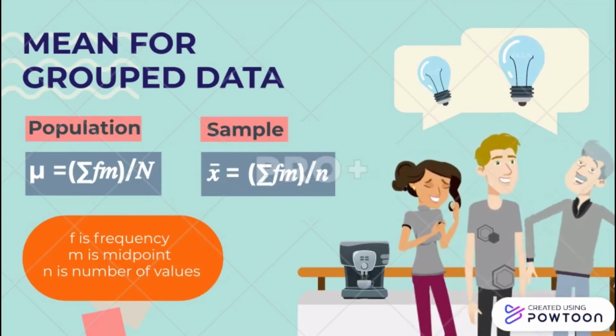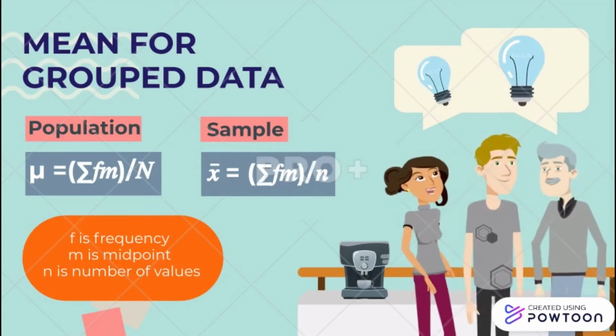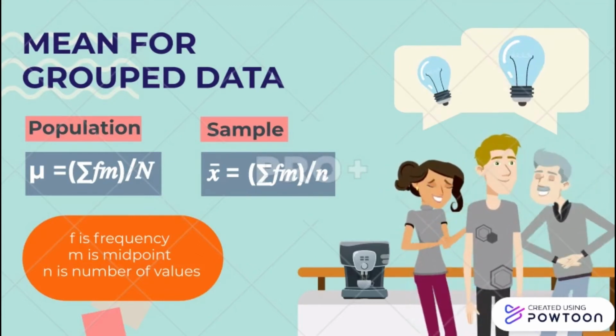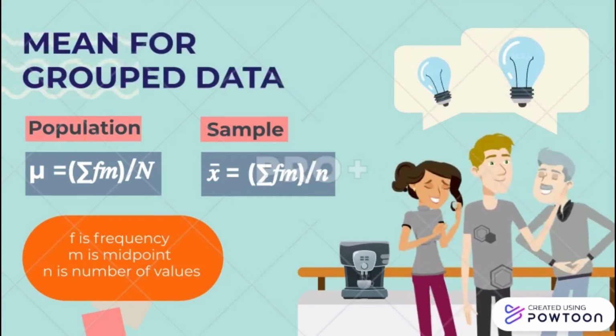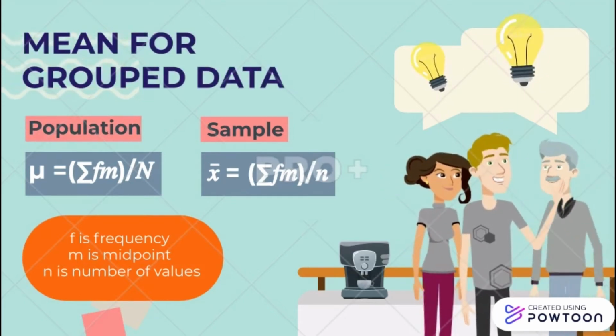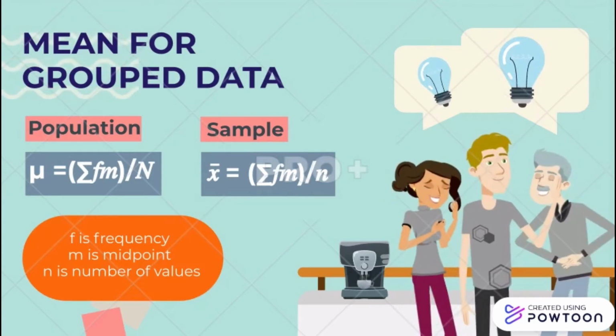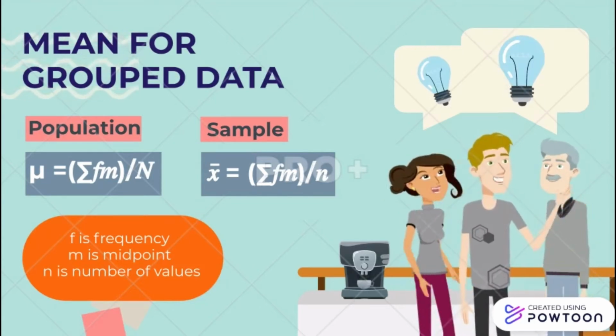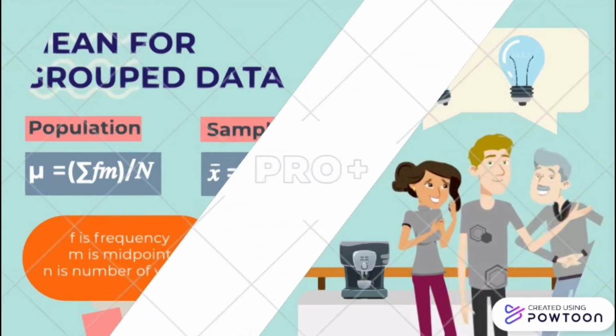We must see properly what the question gives, as the symbols of mean and n for population and sample are not the same. For population, the symbol of mean is mu and n is uppercase N. For sample, the symbol of mean is x bar and n is lowercase n.